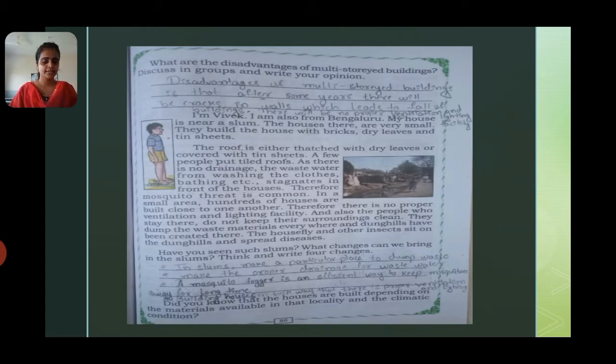If you are putting all the dust and waste materials in one place, dung hills will be created. The houseflies and other insects sit on the dung hills and spread diseases. When there is waste material, you might have seen that if waste is put out for two to three days, different insects or houseflies will be there, which will cause diseases.